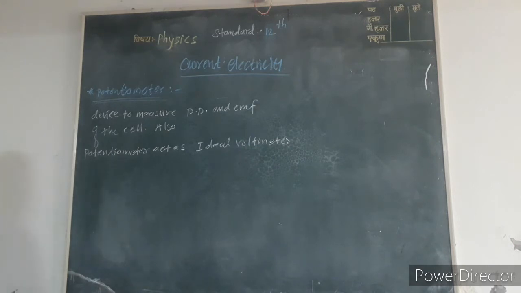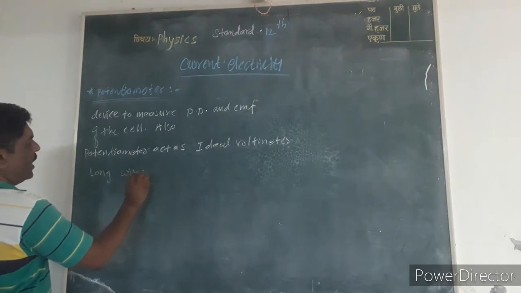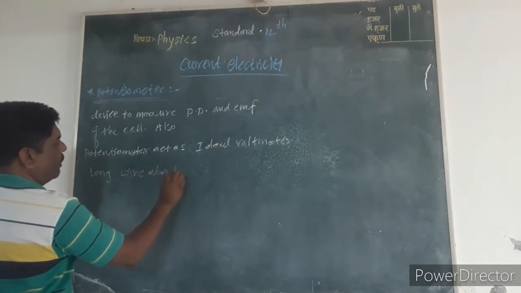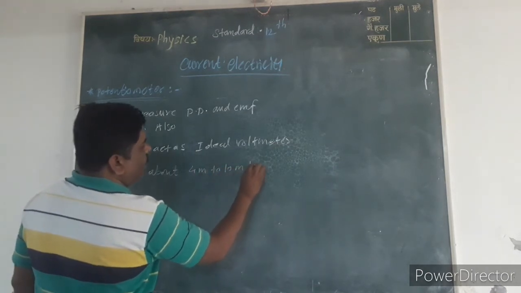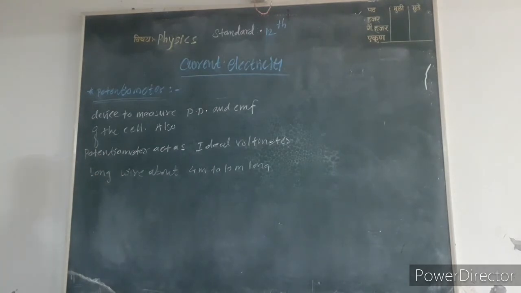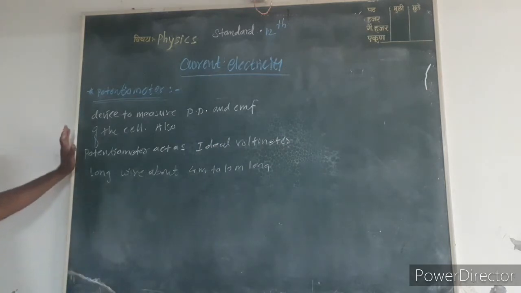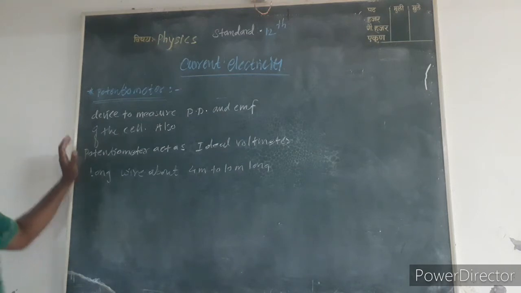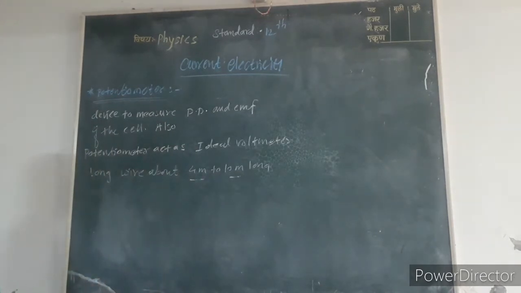The potentiometer is nothing but a long, straight, uniform wire about 4 meter to 10 meter long.